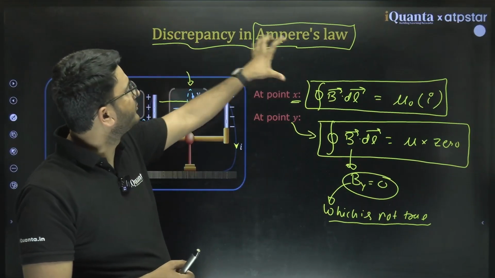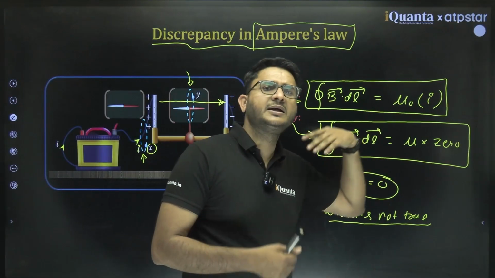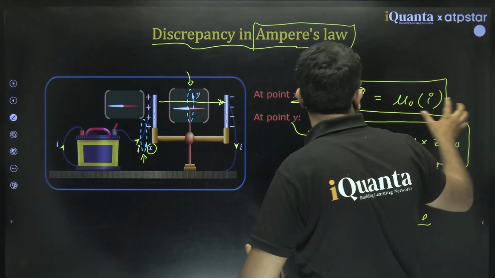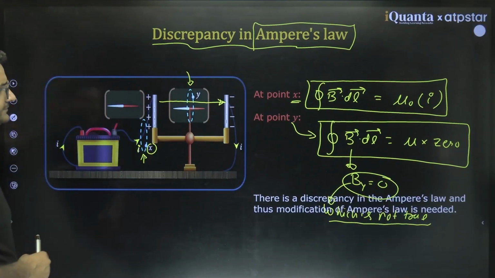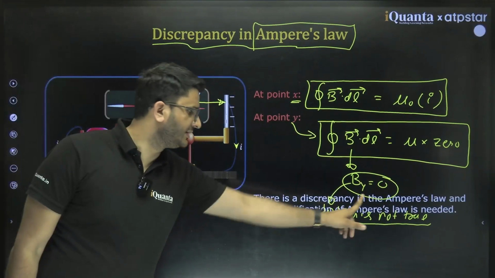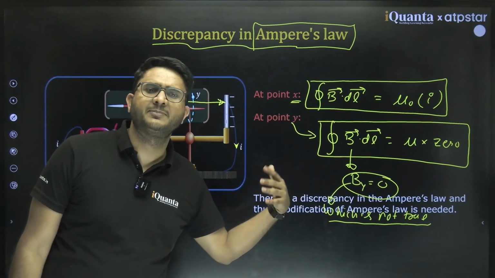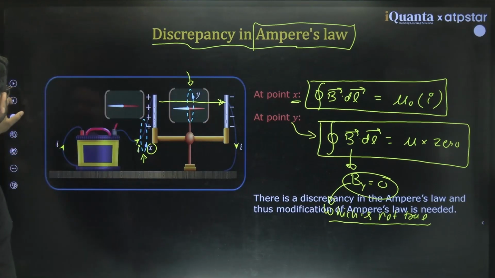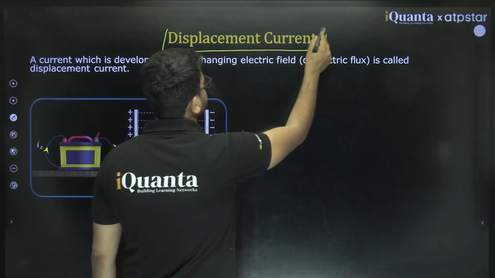So he modified this equation, corrected it, and gave Maxwell-Ampere's law. Modification in Ampere's law was needed, he proposed, because this statement was not true. Then he gave the concept of displacement current.